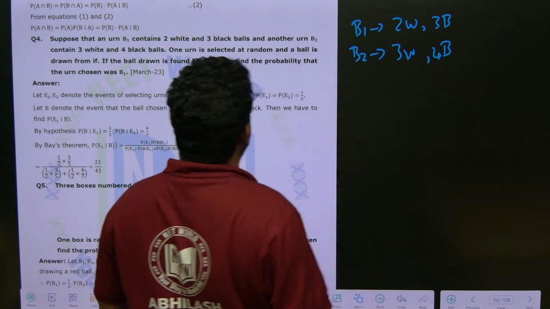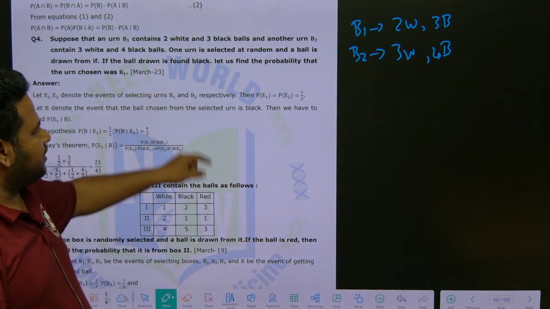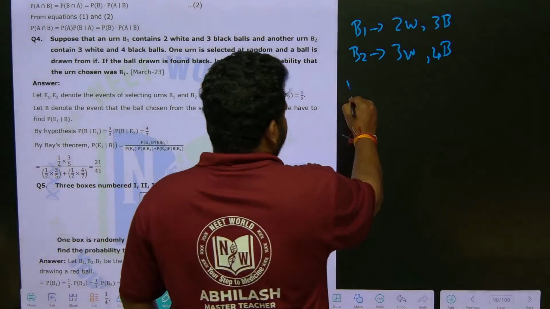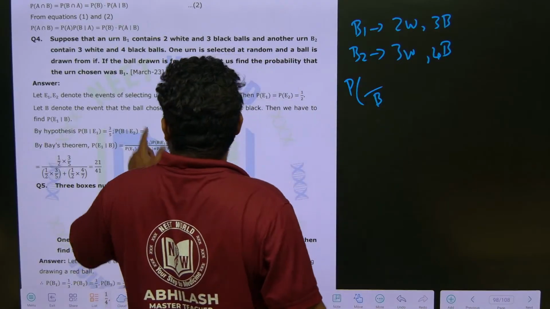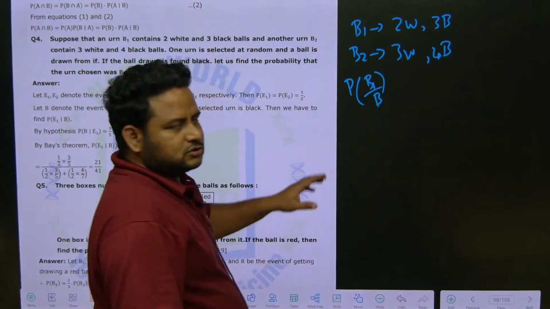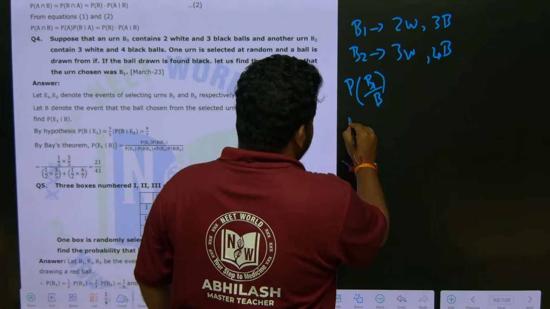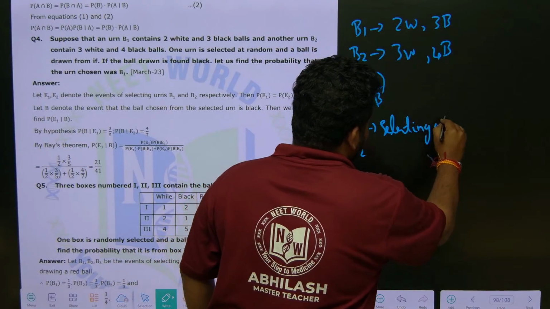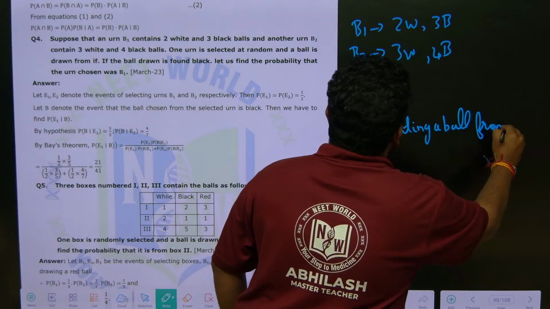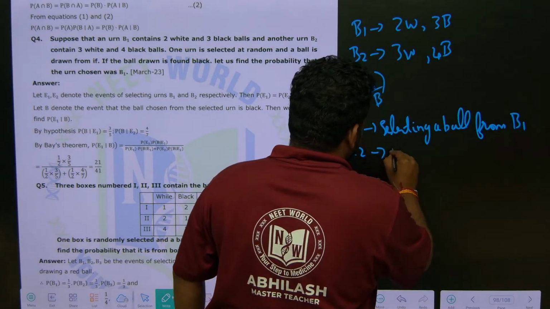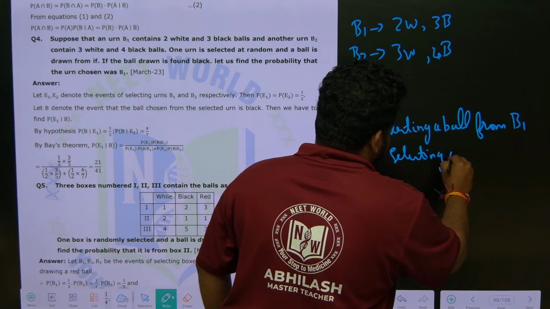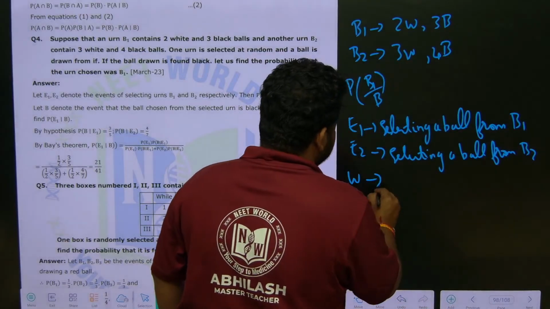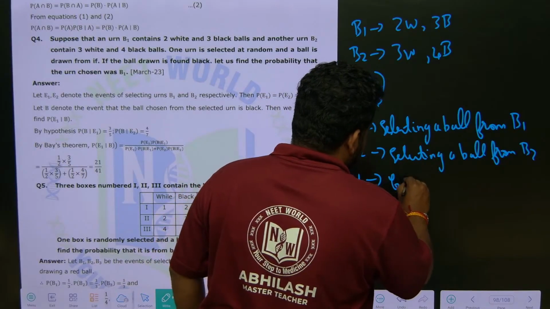One urn is selected at random and a ball is drawn from it. If the ball drawn is found to be black, let us find the probability that the urn was chosen from B1. So here we have to find the probability of getting black from B1. Let us define this again. Let E1, E2 be selecting a ball from urn B1 and from urn B2. Getting, not W, let us write it as B.